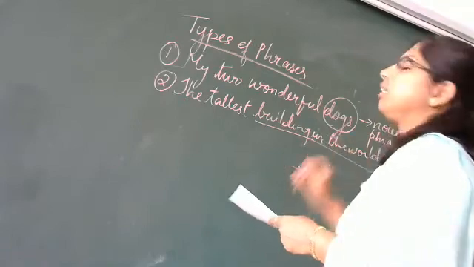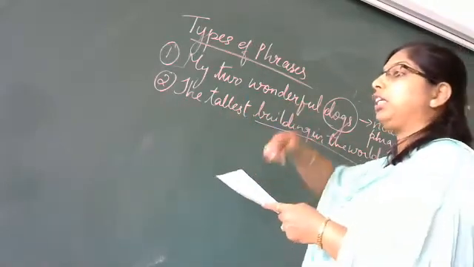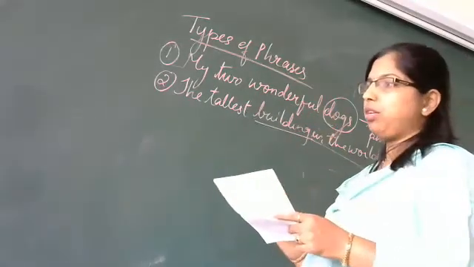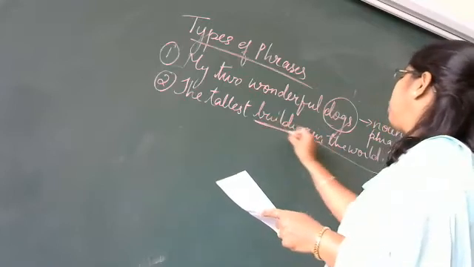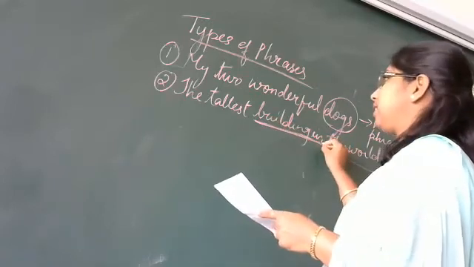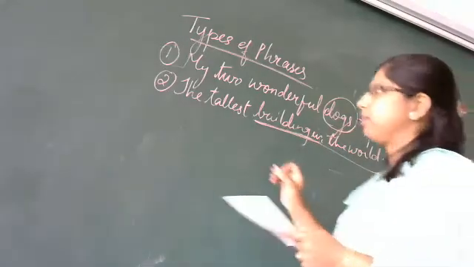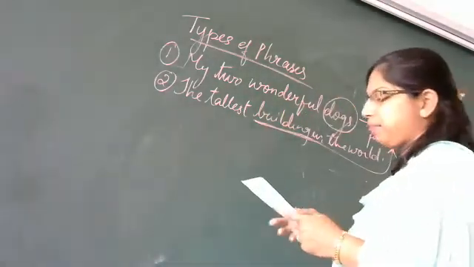Again, it is a noun phrase because it is focusing on building. What type of building? The tallest building. So the focus is done only on the noun here. So when the nouns are focused in a group of words, we say it is a noun phrase. Okay, this is one type of phrase, that is noun phrase.